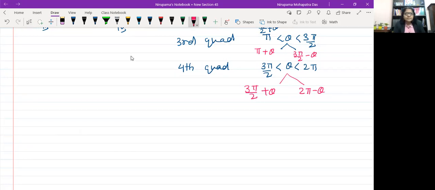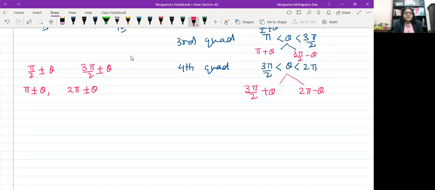While observing these forms across the four quadrants, the angles are pi by 2 plus minus theta, 3 pi by 2 plus minus theta, pi plus minus theta, 2 pi plus minus theta. Whenever it is 2 pi plus theta, again it will be going back to the first quadrant.